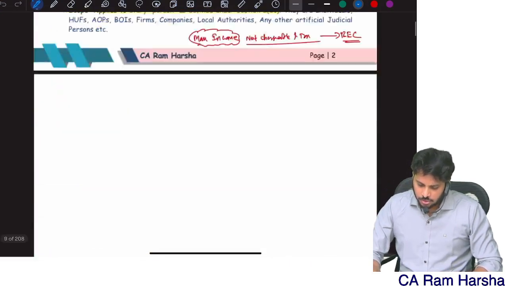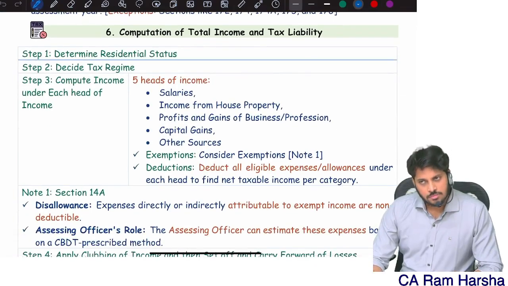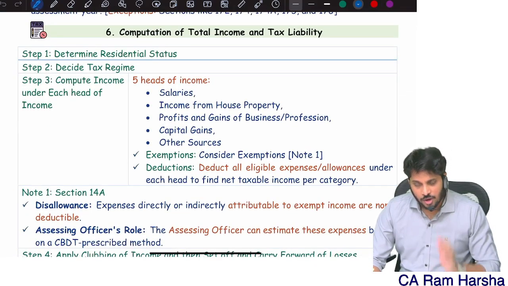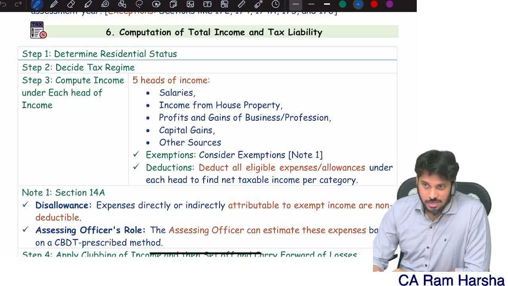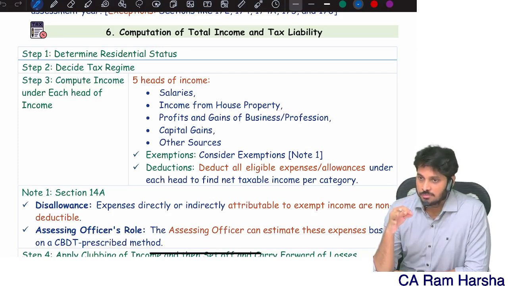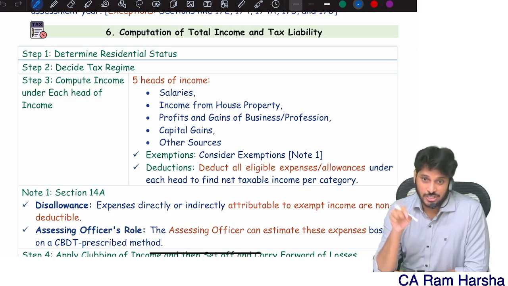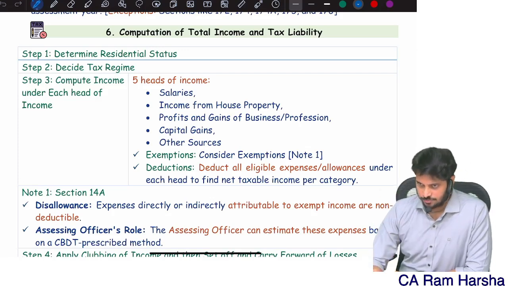Now, what are the tax rates that are applicable for us? In income tax, the tax rates are depending upon residential status. The tax rates are depending upon residential status. You are an SSC and earning income. At what rate you need to pay tax? It is decided primarily first by residential status. What is a residential status? We have a next chapter, there we will discuss.